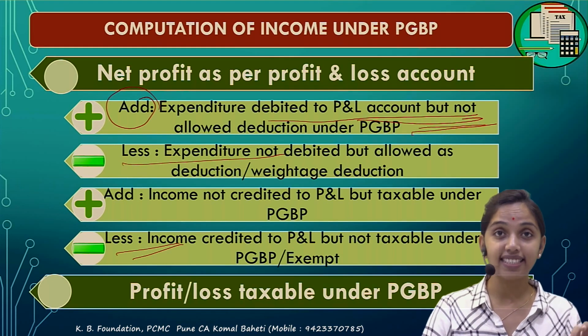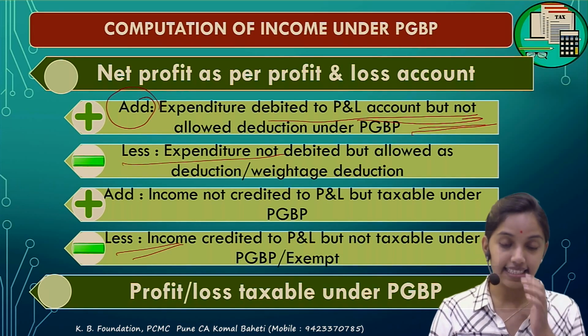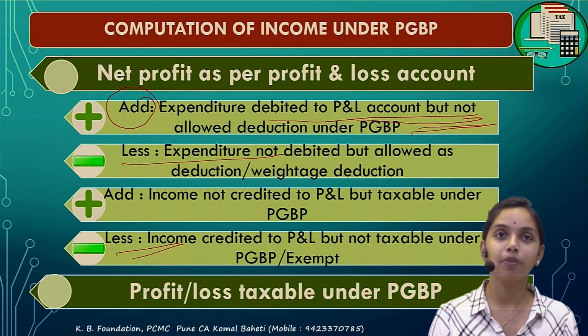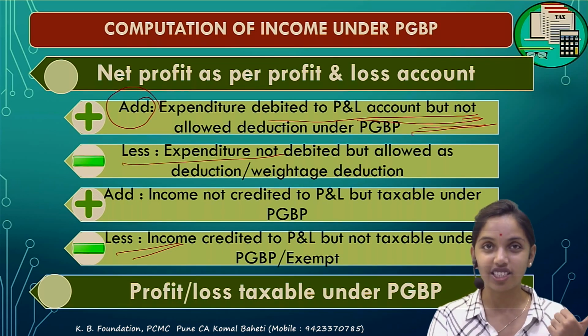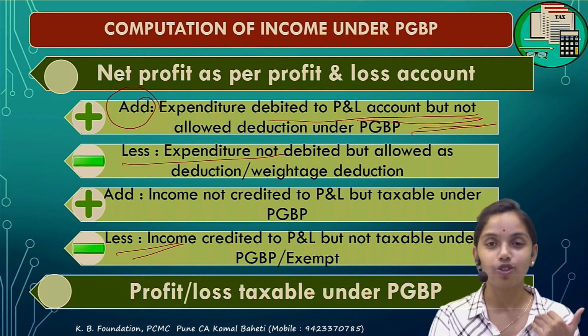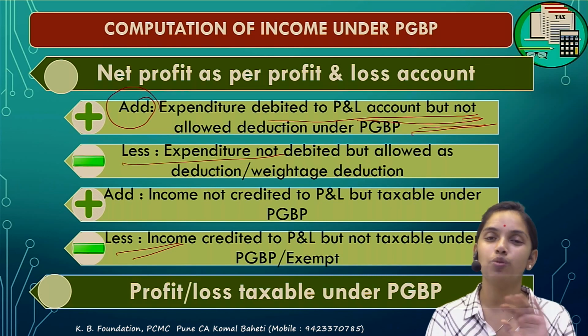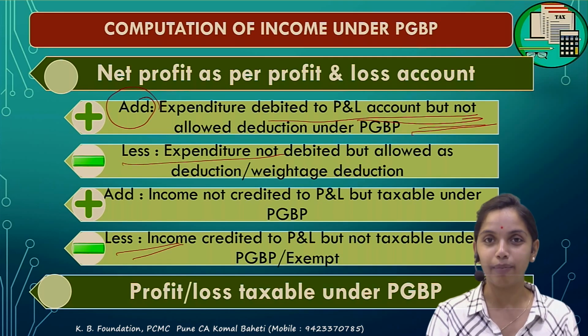After all this adjustment, what you will get is nothing but the profit taxable under the PGBP. Hopefully you are clear with that computation. So we are done with sections 28 and 29. Section 28 talks about the chargeability. Section 29 talks about the computation of income under the PGBP.